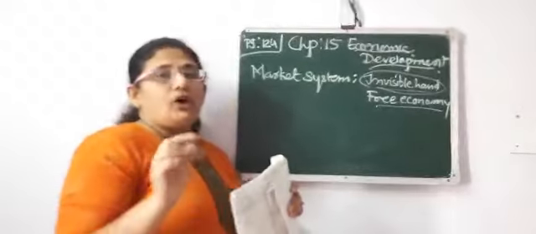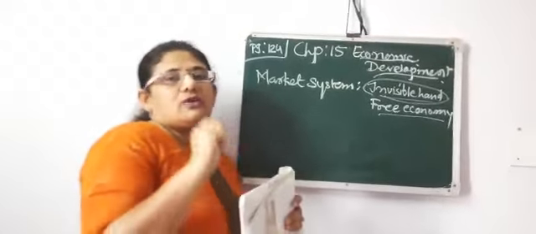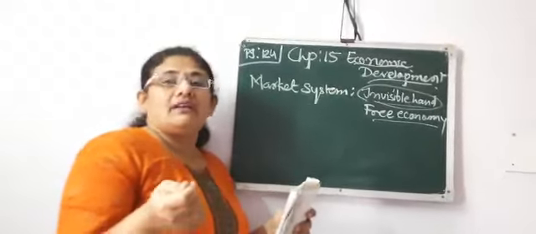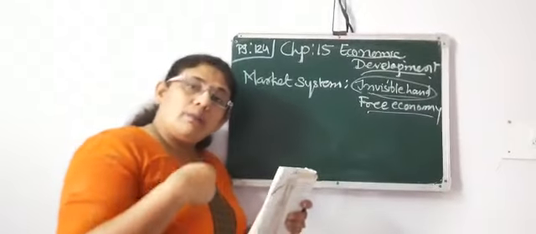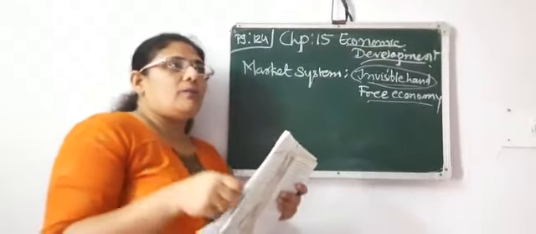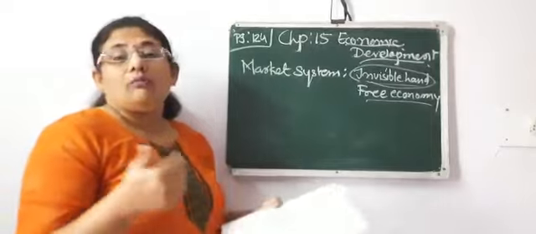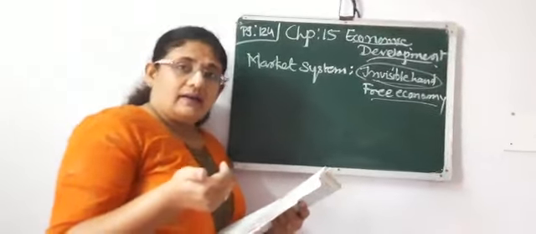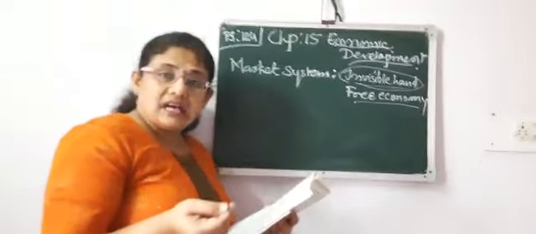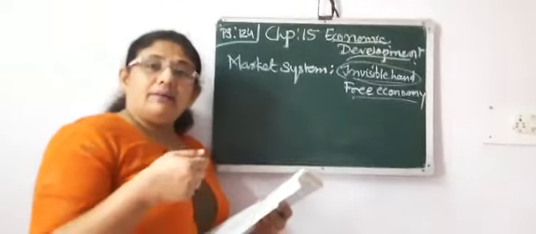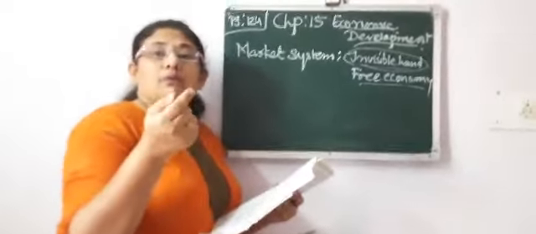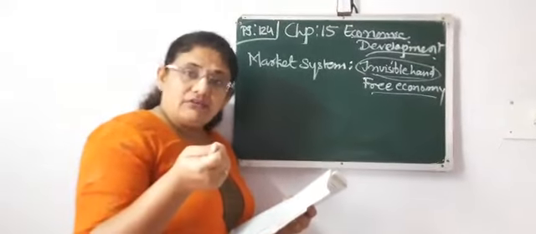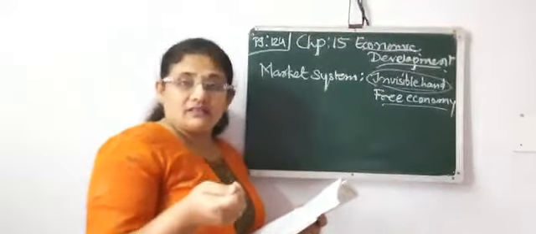Now when we talk about the advantages, there are always some disadvantages also. Large amounts of resources are used, and sometimes laborers are exploited. The poor become very poor and the rich become very rich because they increase the profit.